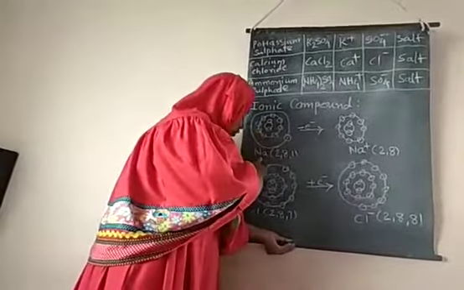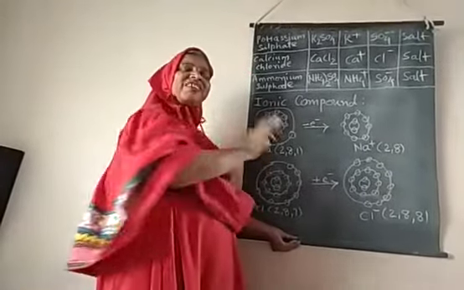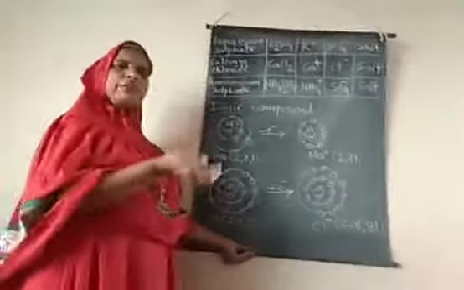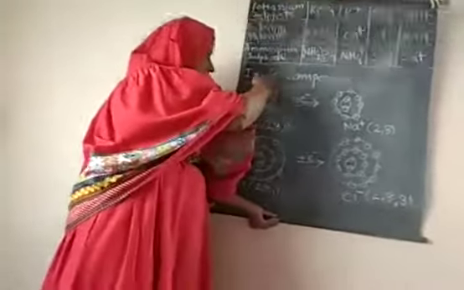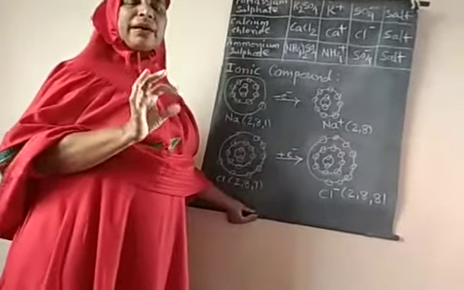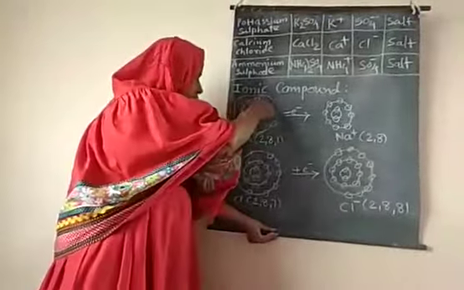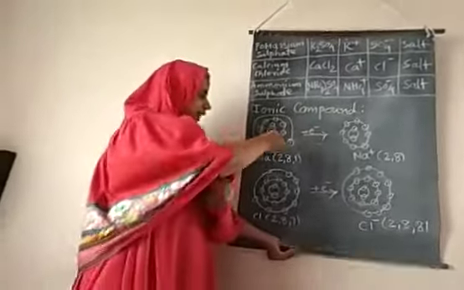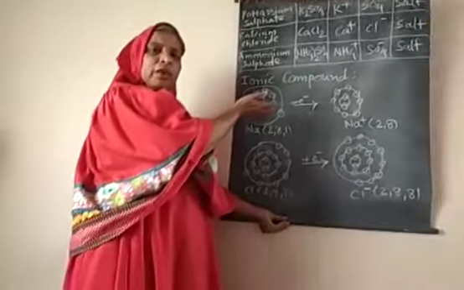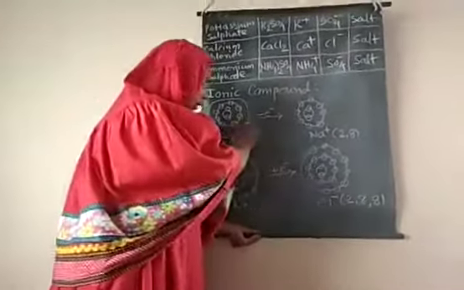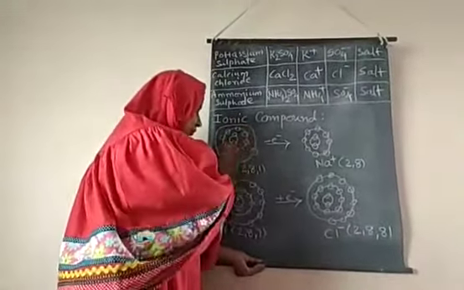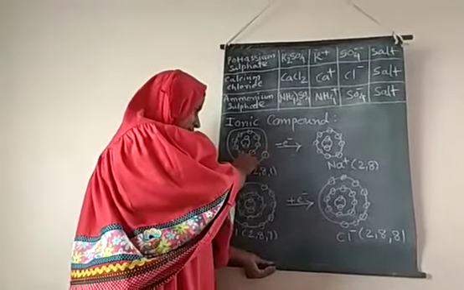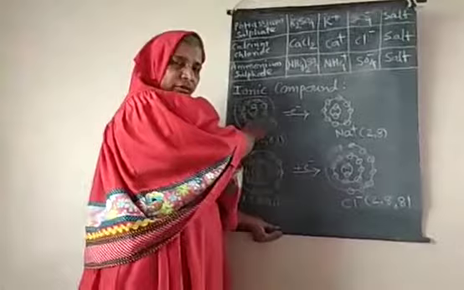Now this sodium atom is unstable. Why unstable? Because to become stable, the outermost electronic shell must be completed by an octet. But here the outermost shell has only one electron. So it is unstable. It becomes stable when it loses this one electron, then this shell disappears, and the inner shell already has 8 electrons.